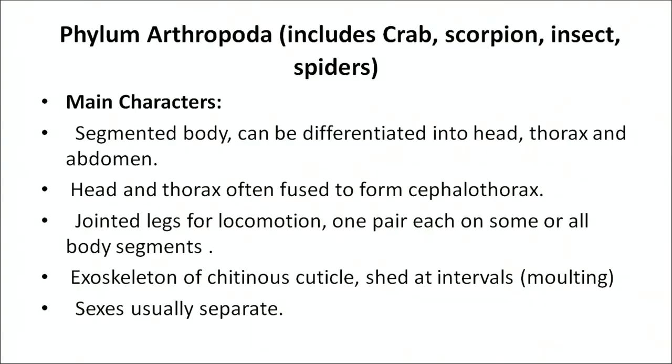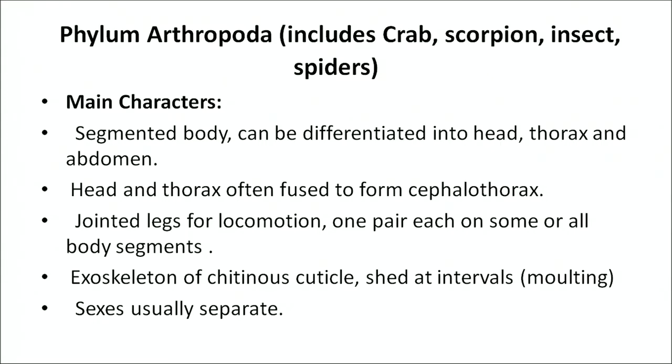Some examples of the worms belonging to this phylum are Nereis, earthworms like Pheretima that lives freely in the soil, and Hirudinaria. Now the next phylum which we are going to discuss is your Arthropoda. It includes crabs, scorpion, insects, spiders, etc.